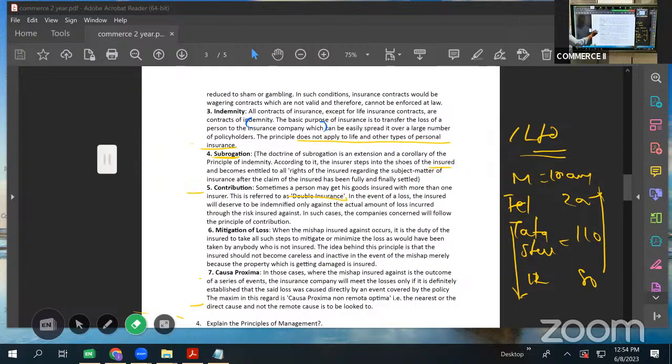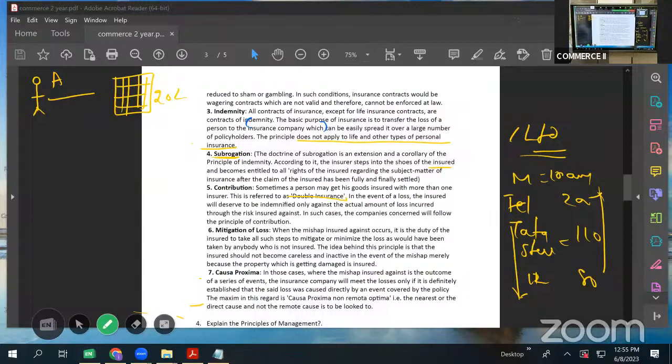Now, what is mitigation of loss? Suppose we have this Mr. A. He owns a godown, an electronic godown. Every time in that, there will be a stock of, let us say, 20 lakhs. He has not taken an insurance policy. It is not advisable, but A did not take one. And on the day of Diwali, a rocket barged into his godown and it is on fire.